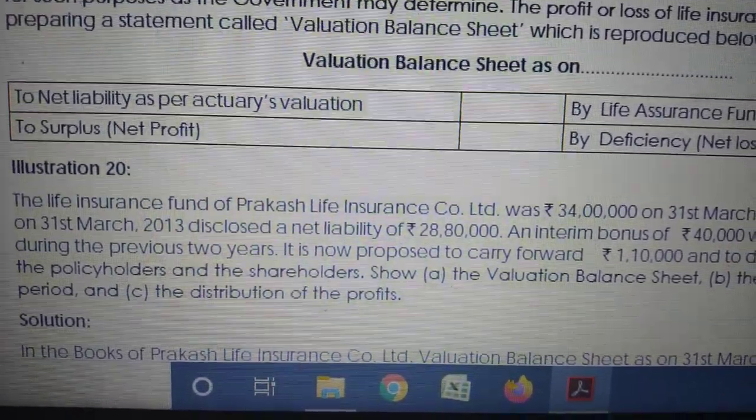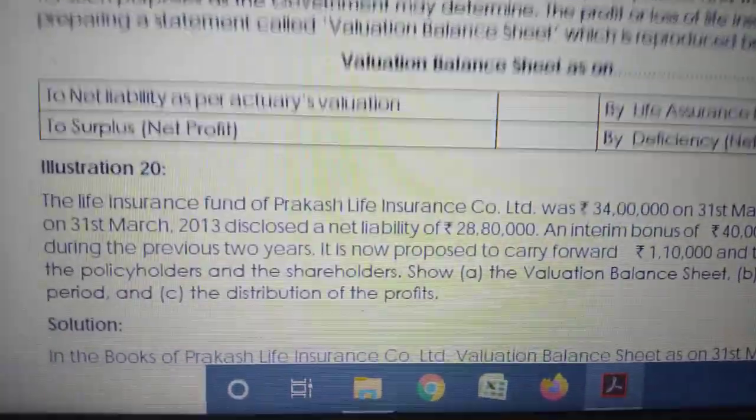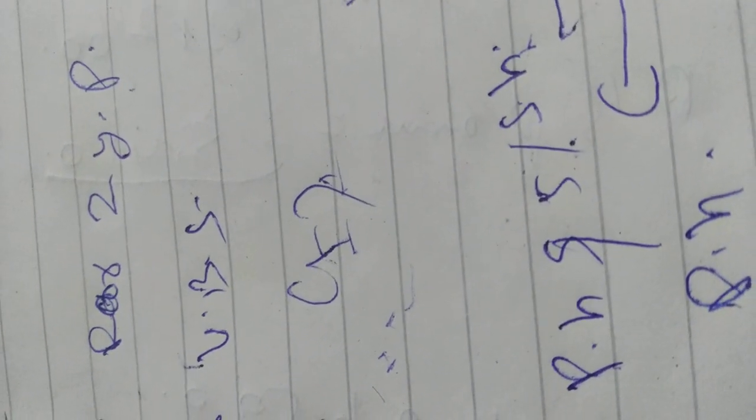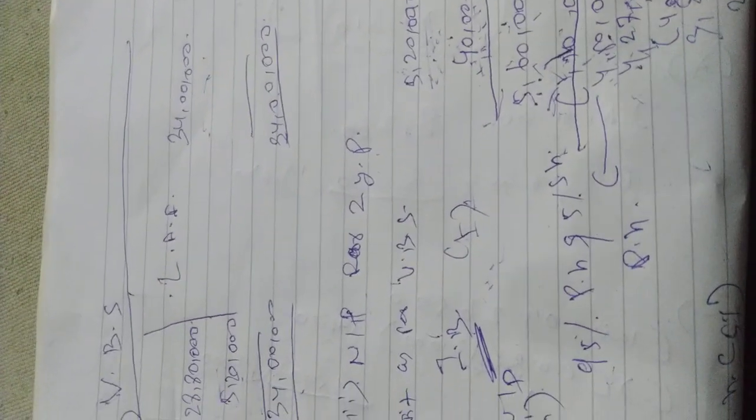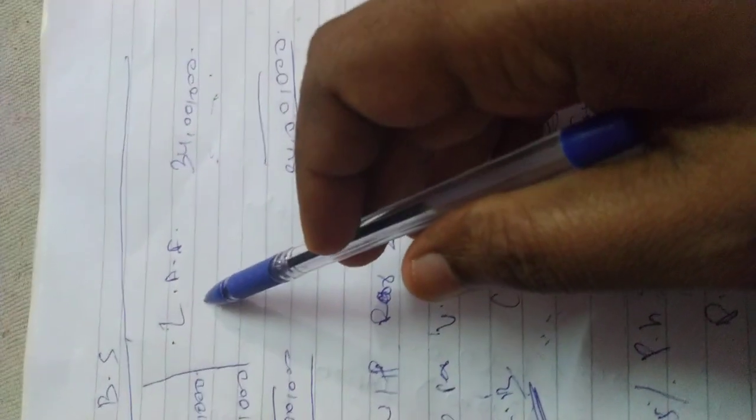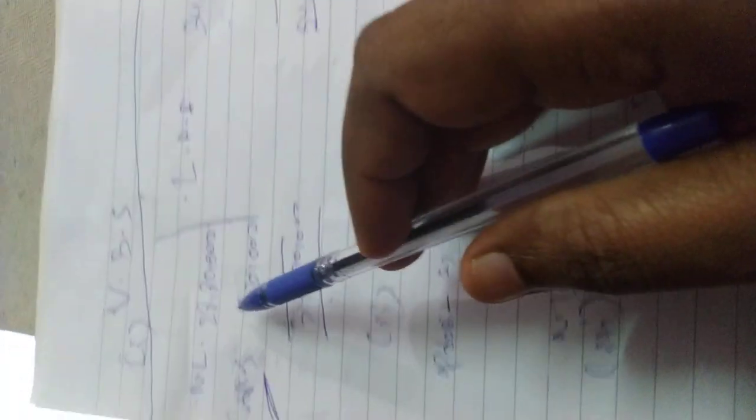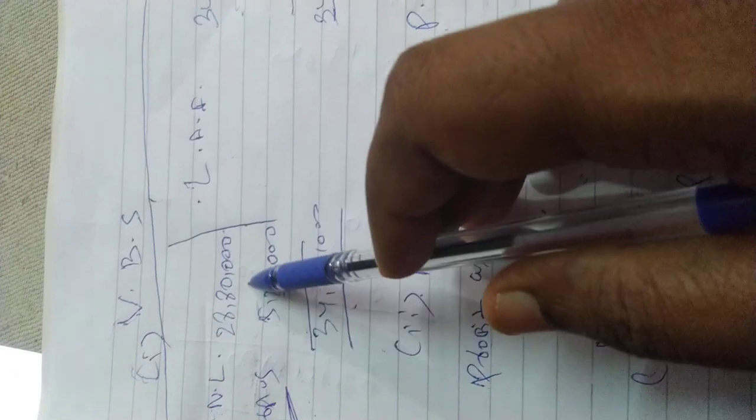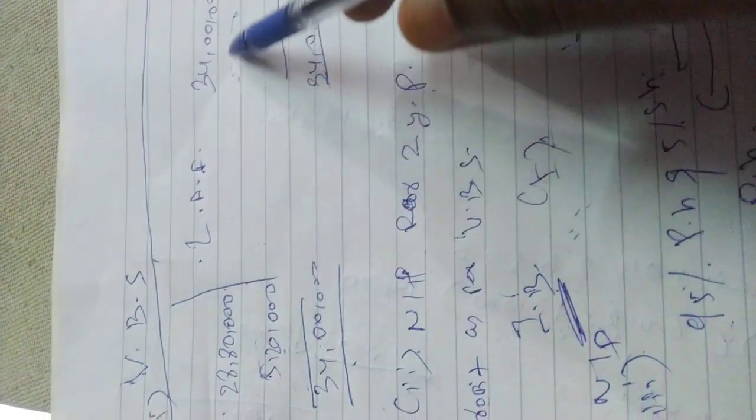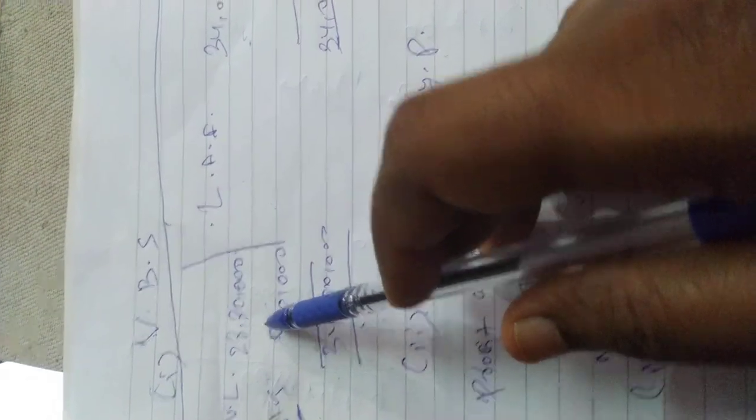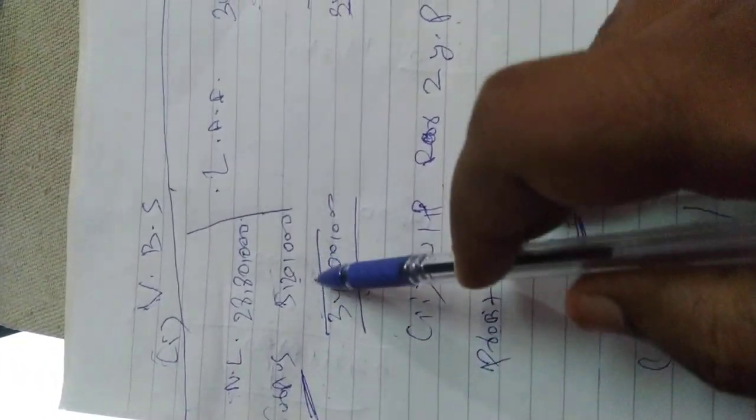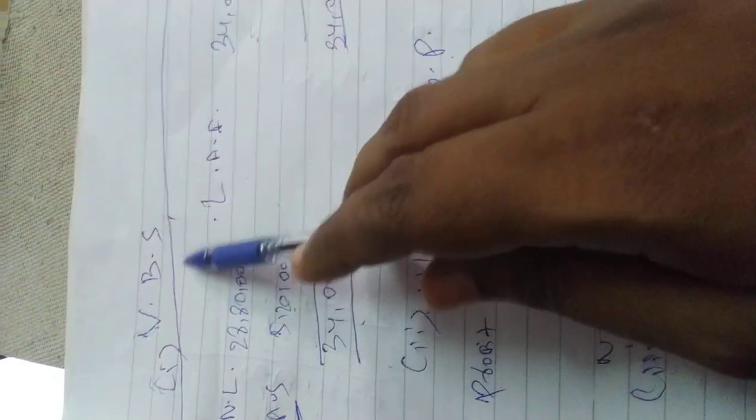First we have to solve the valuation balance sheet. We will work out now. So I am explaining. Life assurance fund 34 lakhs, net liability 28 lakh 80,000 as per the question. The difference is your surplus 5 lakh 20,000. So that is my profit, the surplus as per valuation balance sheet. I have to calculate the valuation balance sheet as per the format.